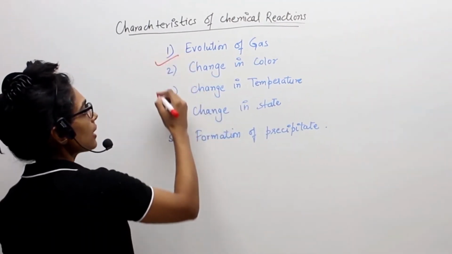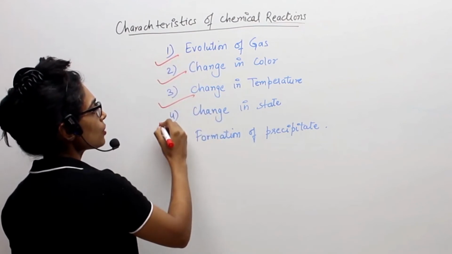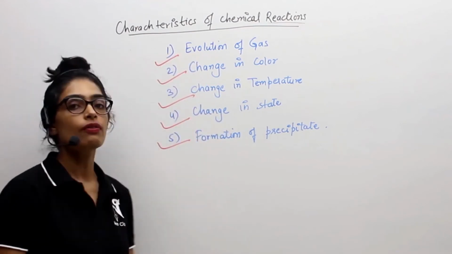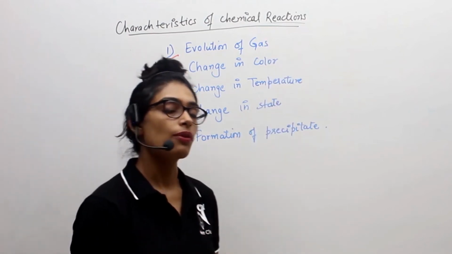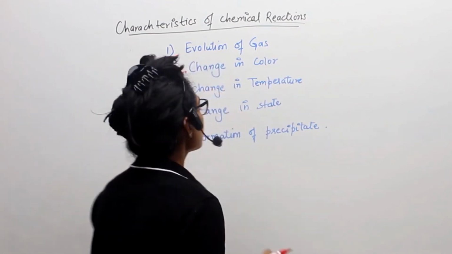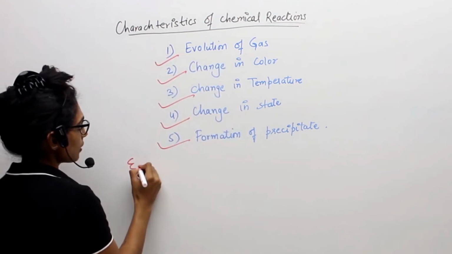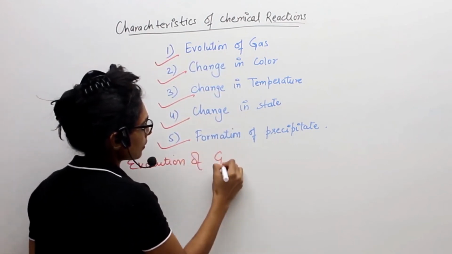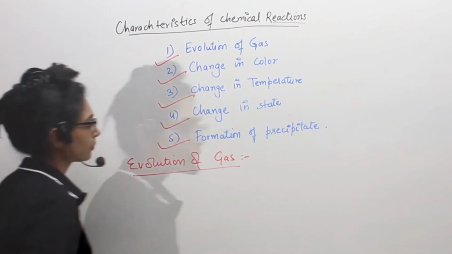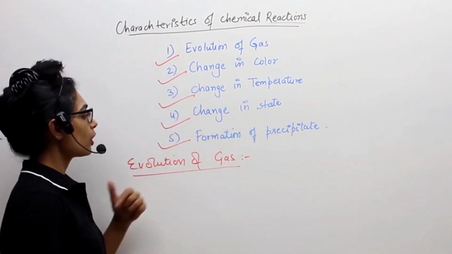First is evolution of gas, second is change in color, third is change in temperature, fourth is change in state, and fifth is formation of precipitate. Now we'll talk about each of these characteristics in detail with the help of some examples. Okay, so first let's talk about evolution of gas. Now let me take an example for evolution of gas.